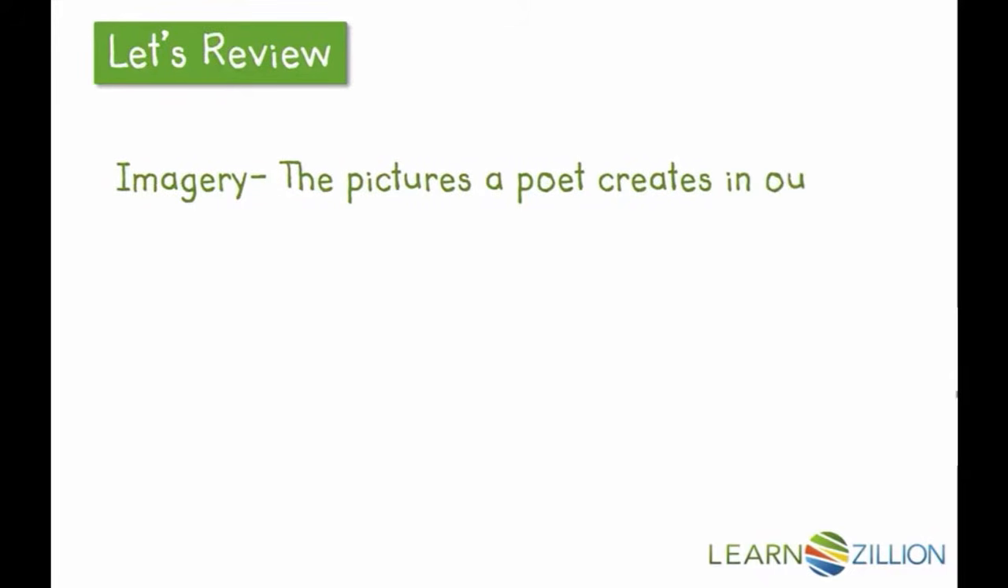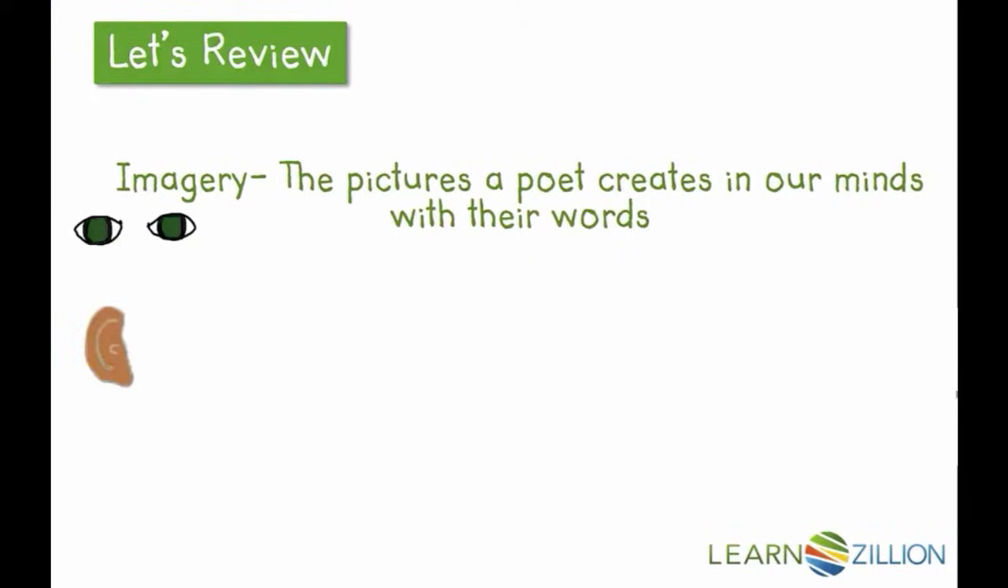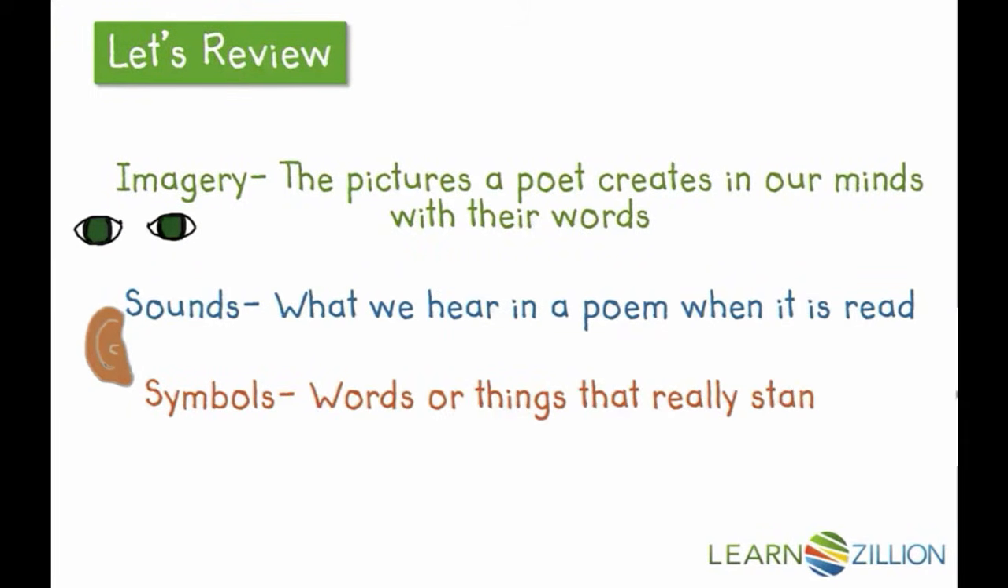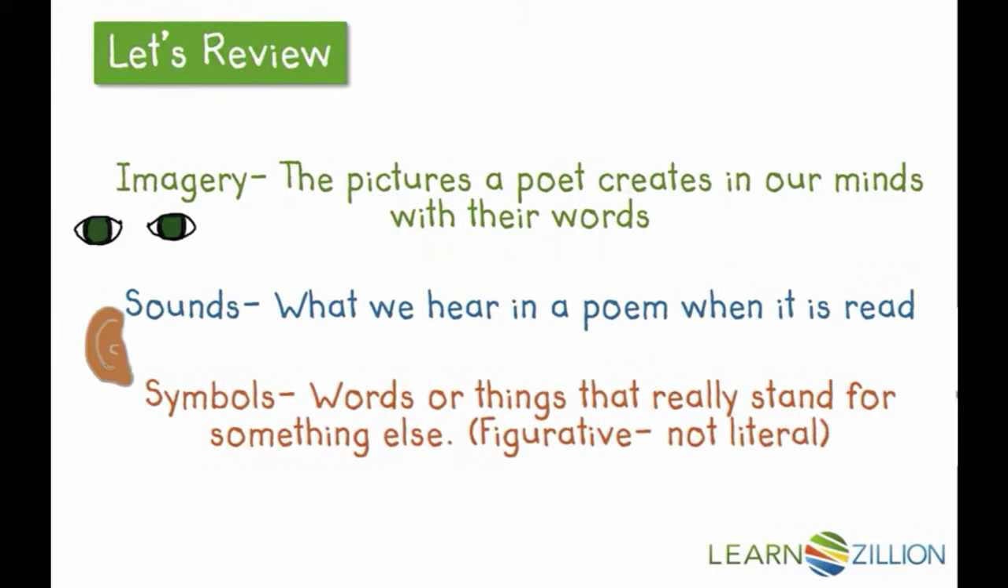Three important words that you will need to know for today's lesson are imagery, sounds, and symbols. Imagery are the pictures a poet creates in our minds with their words. Sounds are what we hear in a poem when it is read, whether it rhymes or has a certain beat. And symbols are words or things that really stand for something else, meaning that they're figurative, not to be taken literally.